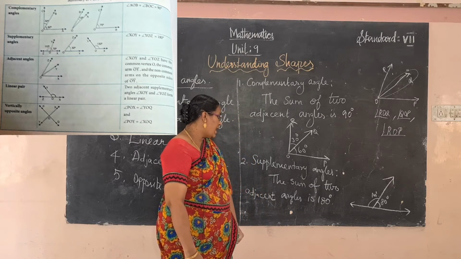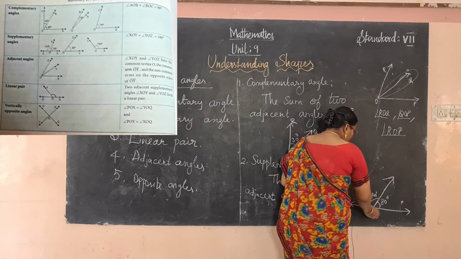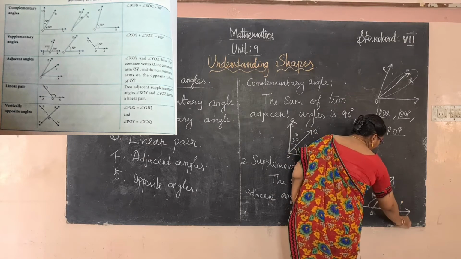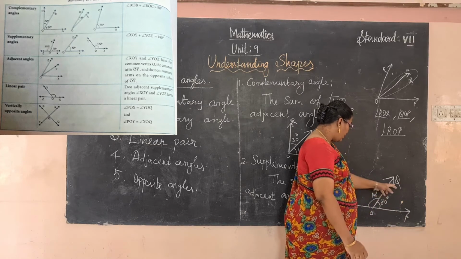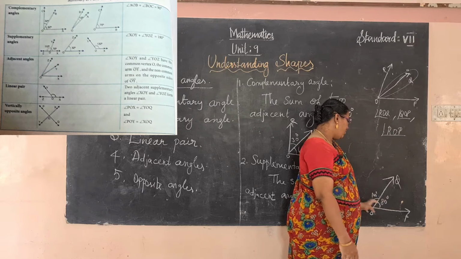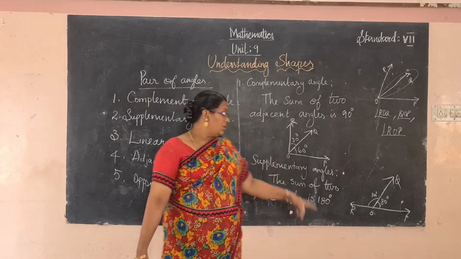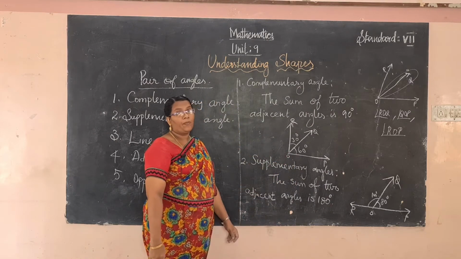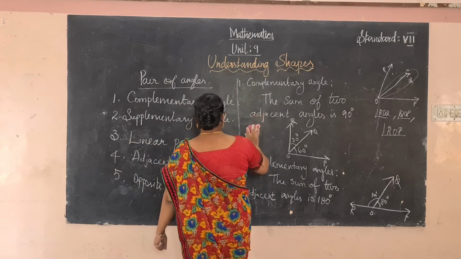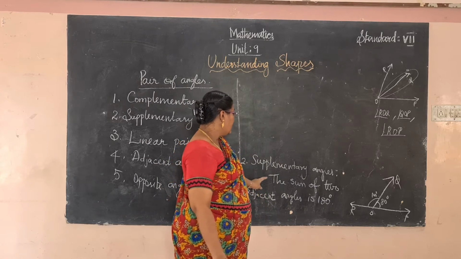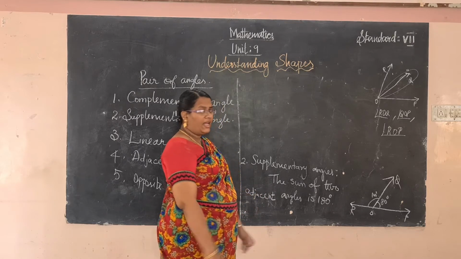So supplementary angles means the sum of 2 adjacent angles. What are the angles here? P, O, Q, R. The angles are POQ and QOR. The sum of these two angles is 180 degrees, then it is called supplementary angles. And one more thing, the supplementary angle is also called a linear pair of angles.